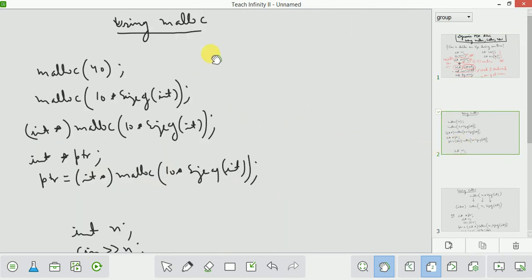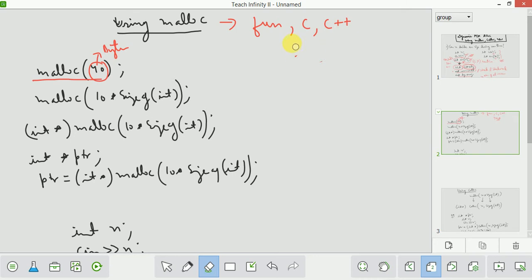Now let us see how to use the malloc function. What is malloc? Malloc is a function and it is available in C and C++ as well. It is a function which is used for dynamic memory allocation. Now let us see how to use malloc. You can use malloc like this: malloc, and then you have to specify the number of bytes you want. I want 40 bytes, so malloc will allocate 40 bytes for you.